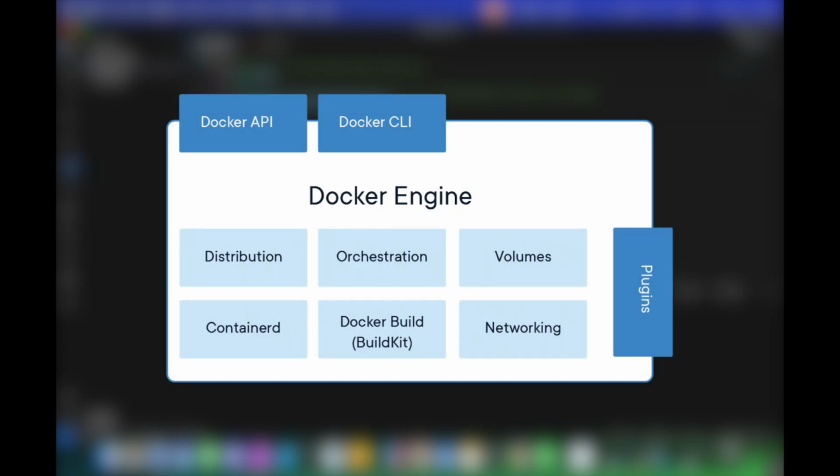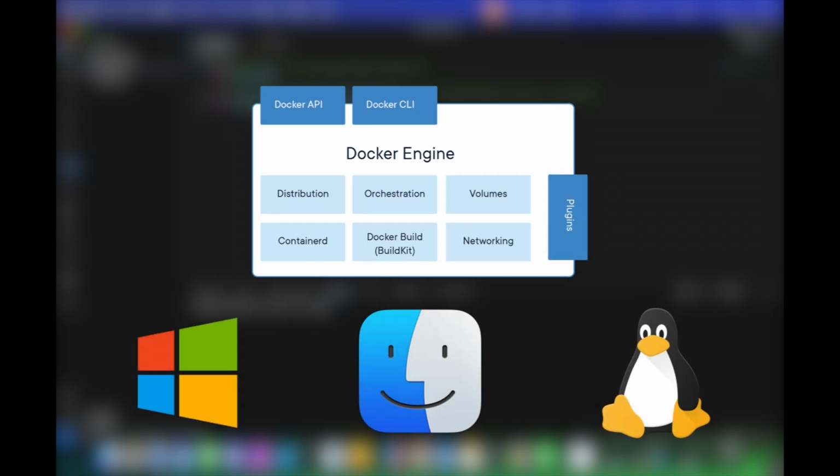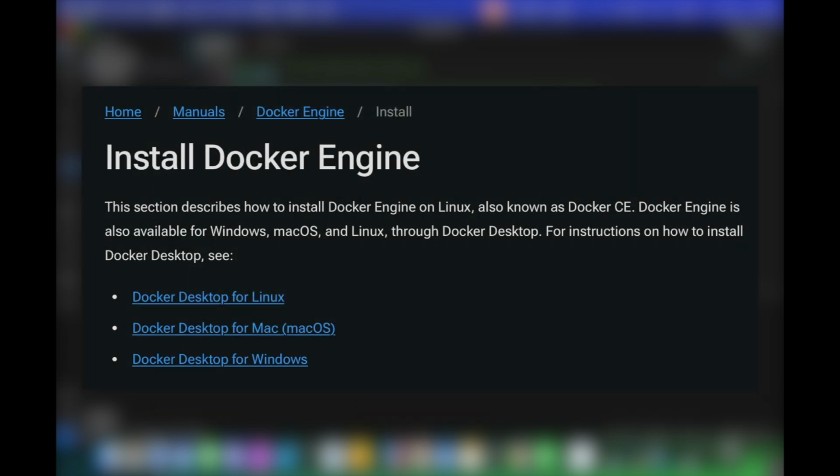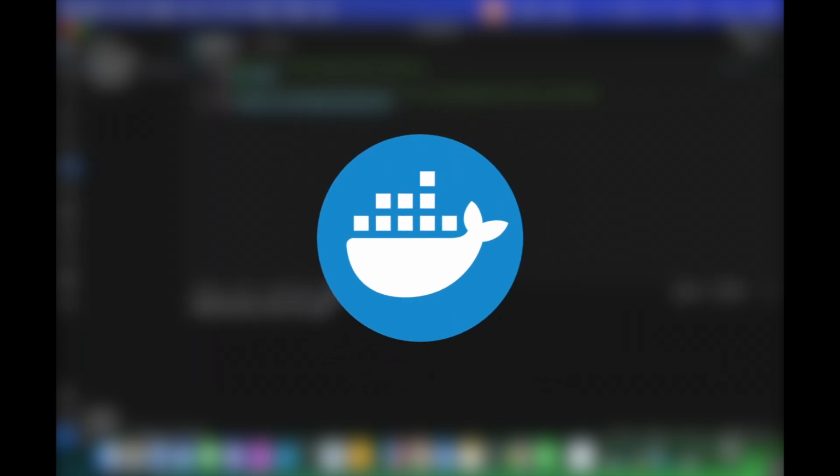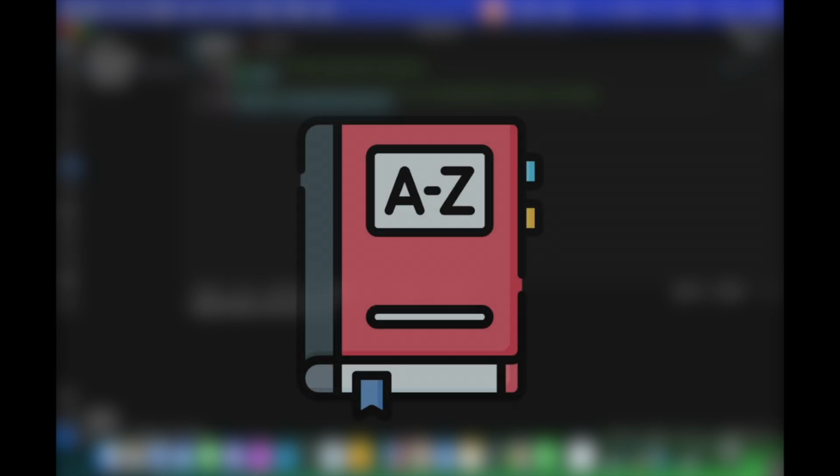The Docker engine is available for Windows, Mac, and Linux via Docker Desktop. If you head over to Docker's official installation page and click on the link corresponding to your platform, you can follow the installation instructions and you should have a working Docker installation in a minute or two. Now that you've got Docker up and running on your machine, let's talk about some basic Docker terminology.